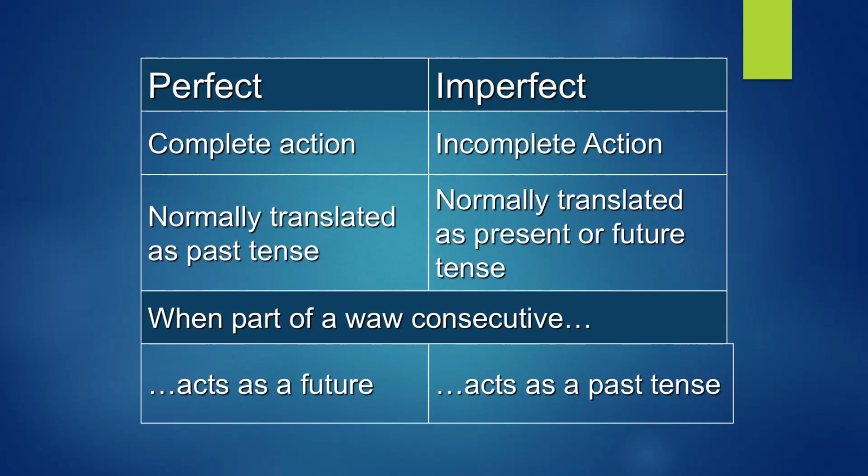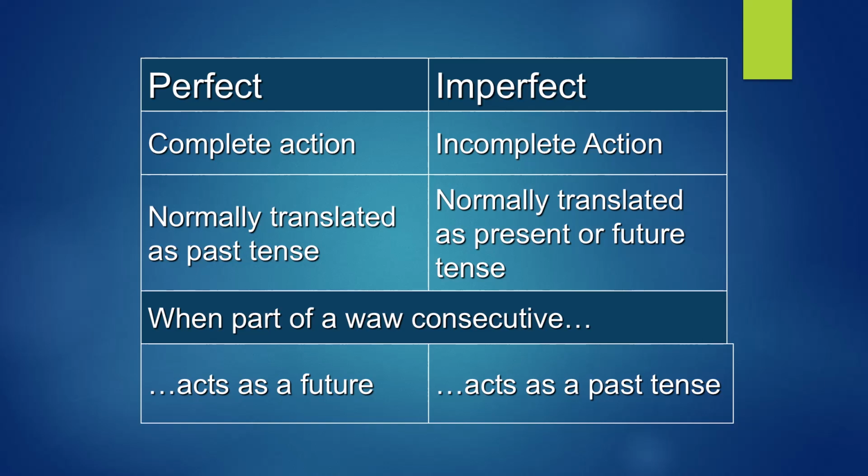Alright, let's look at the summary of what we looked at. There are two tenses. We have perfect tense and imperfect tense. The perfect tense normally shows a completed action, and because the action is completed, it's normally translated as a past tense. But when it's part of waw correlative, it's going to be used as a future tense. And then we have the imperfect tense. The imperfect tense shows an incomplete action, and because the action is incomplete, it's normally translated as a present or future tense. But when it's part of waw consecutive, the imperfect tense is going to be used as a past tense. It's going to point to a past action.